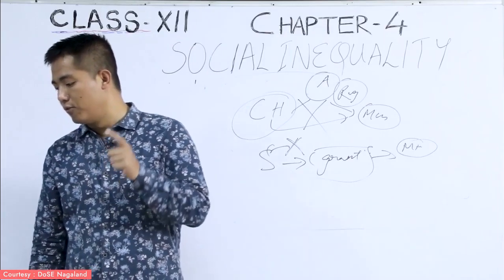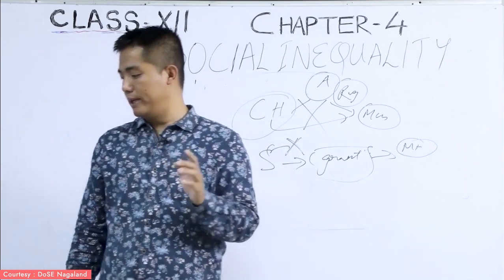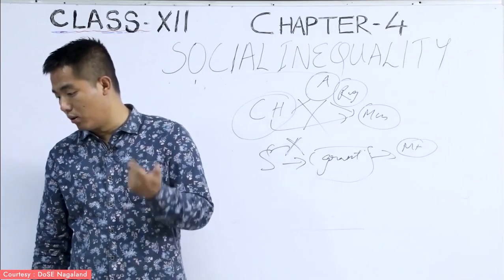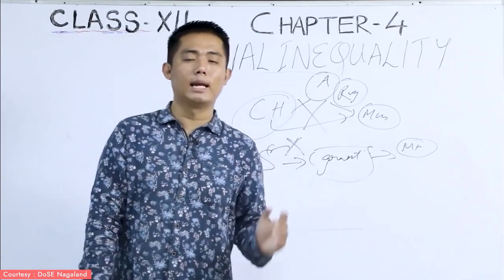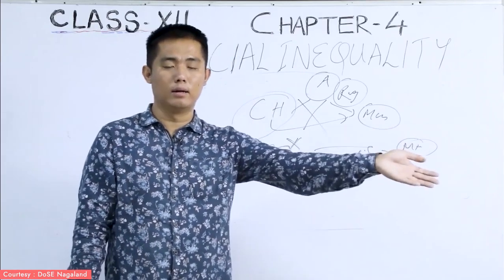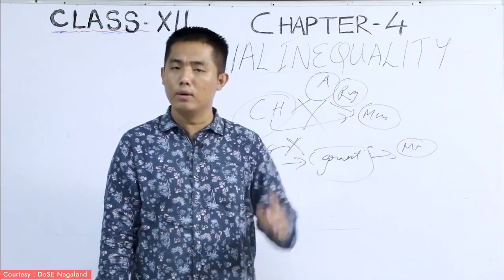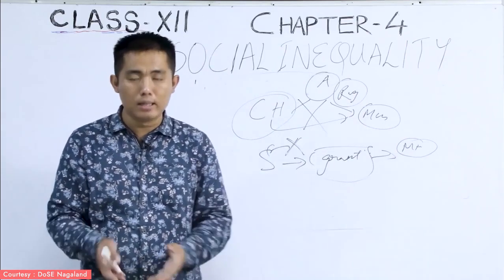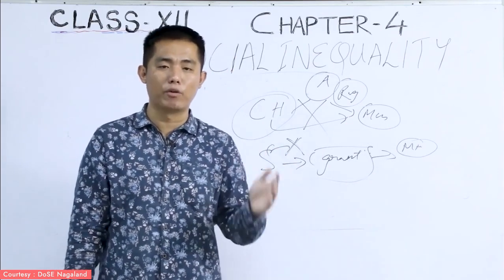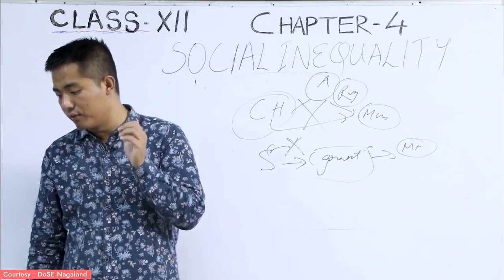The next is Article 15 clause 1. What does it say here? There should be no discrimination based on religion, race, caste, sex, or even place of birth. They cannot say that you should not come to this place because you are an untouchable, you are a Harijan, or that you belong to such community so you cannot come and mingle along with me. No, such kind of discrimination is prohibited by the government. That is what it means here. Okay, that is the fifth provision.